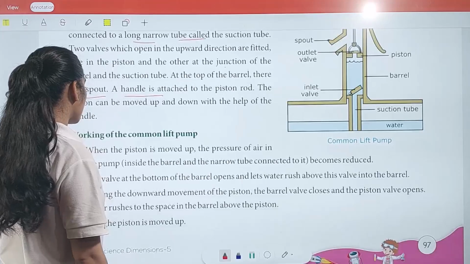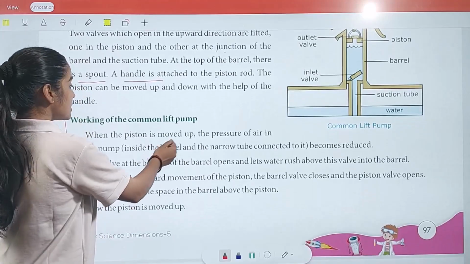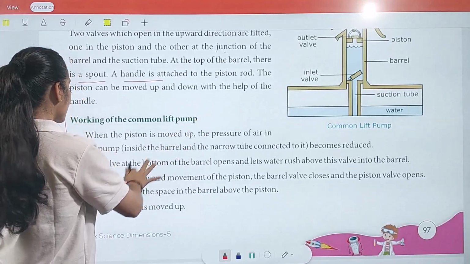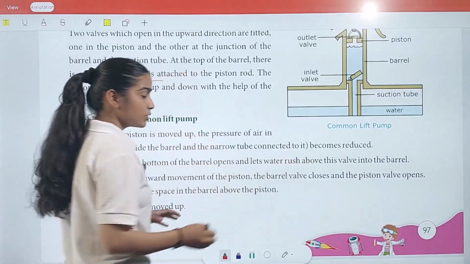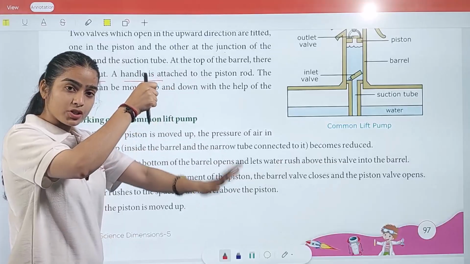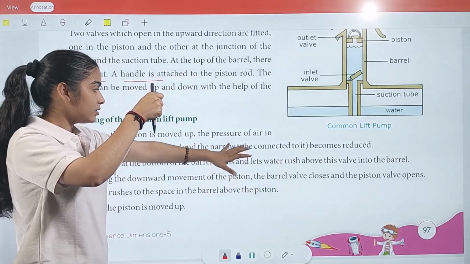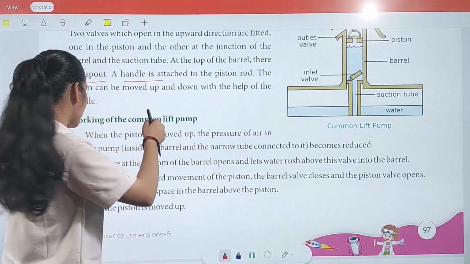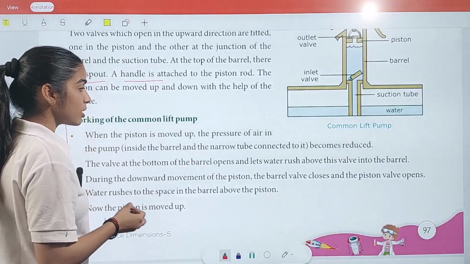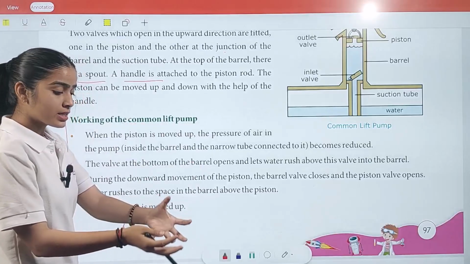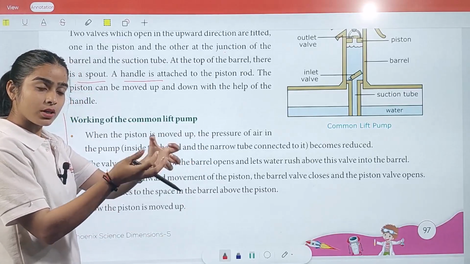The working of the common lift pump is this: when the piston is moved up, the pressure of air inside the barrel and the narrow tube connected to it becomes reduced. As we pull up, the air pressure inside the tube becomes low. Then the valve at the bottom of the barrel opens and lets water rush above this valve into the barrel. It is pulling the water upward.